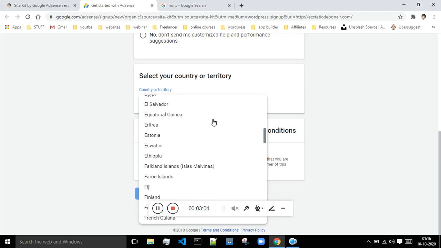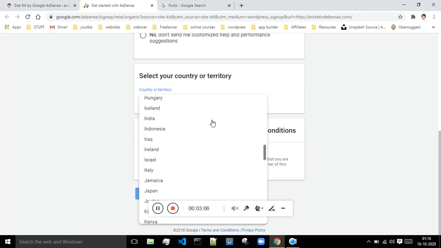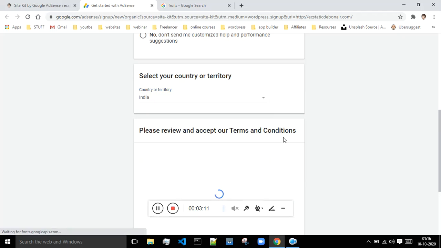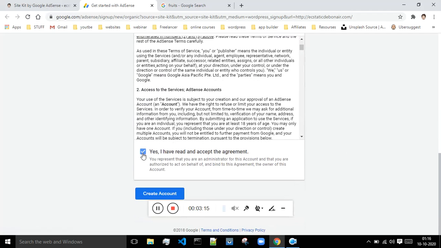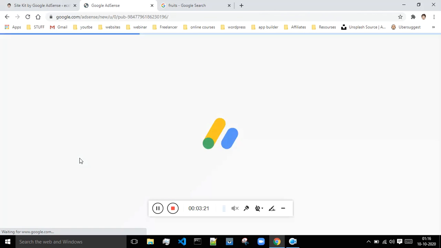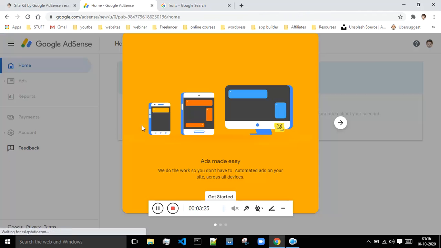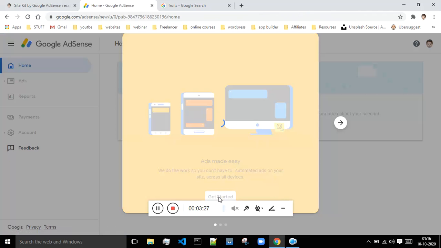Just select whatever country where you live. Just click on this yes. Click on create account. Click on get started.